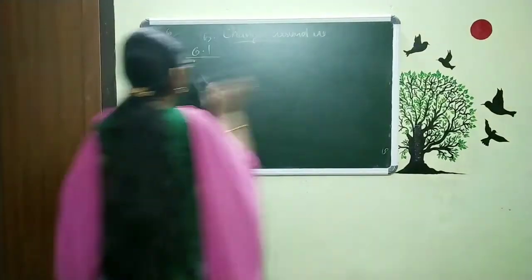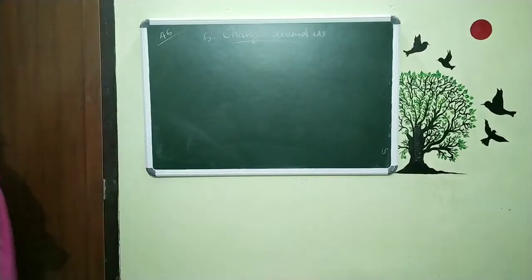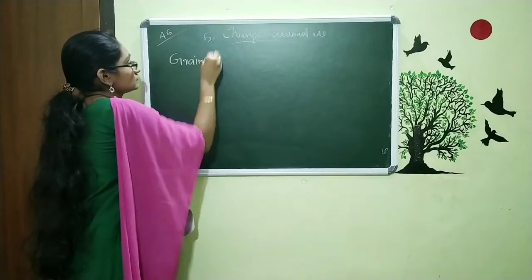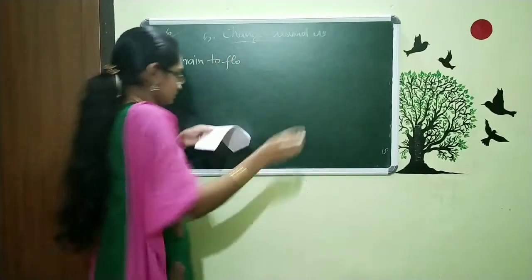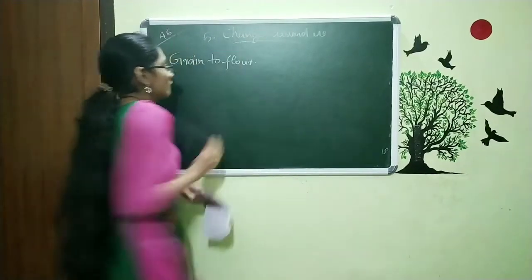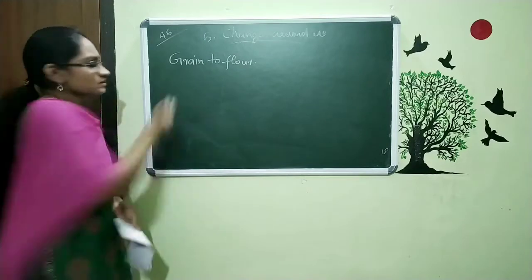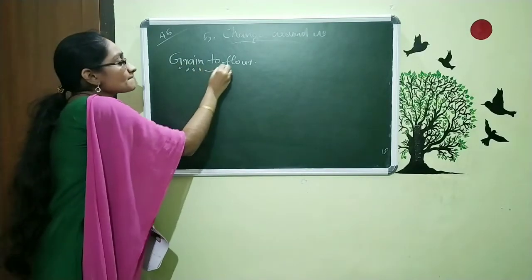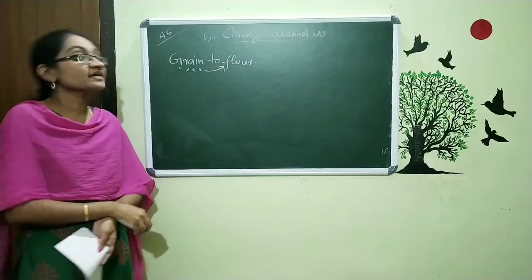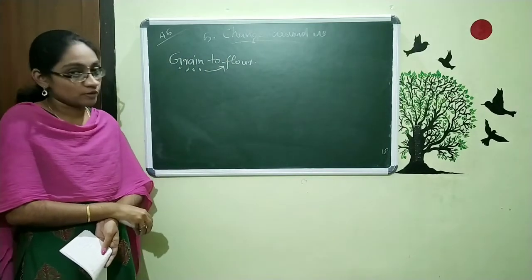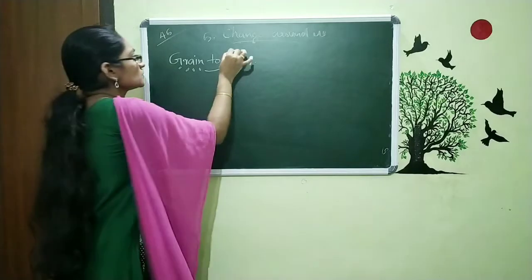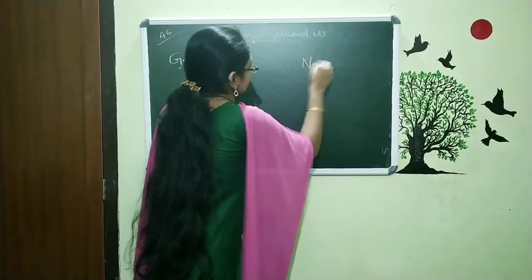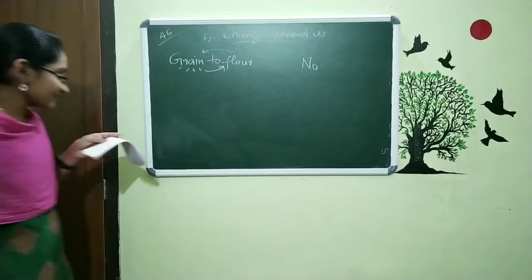The fifth one is this, grain to flour. Grain means some sort of grains are there. We are making them into powder and that's how we get flour. So is it possible to reverse this flour to grain? No, not possible. The next example is this